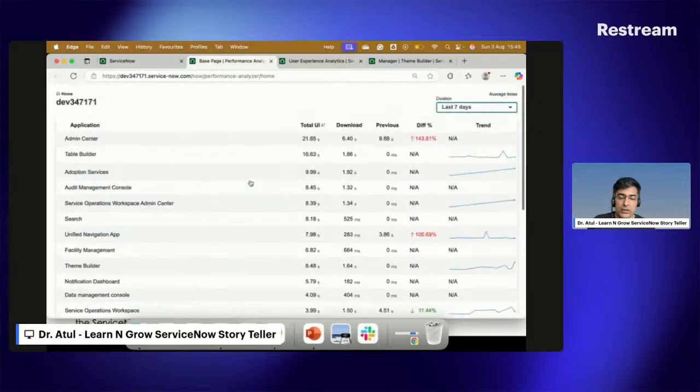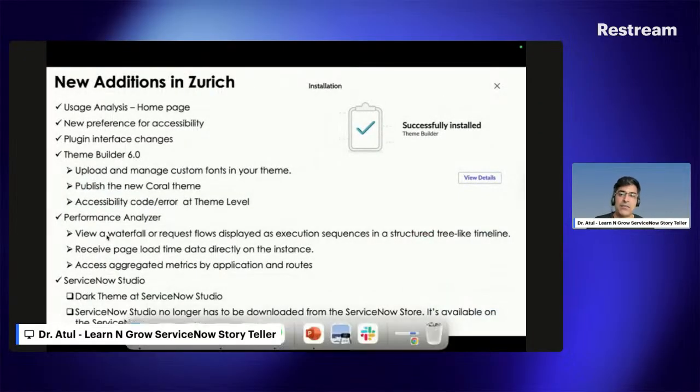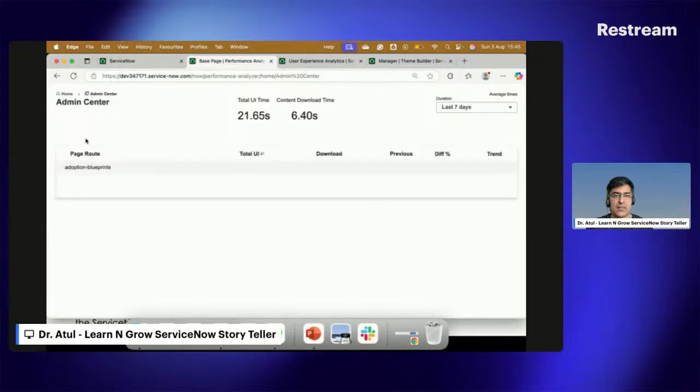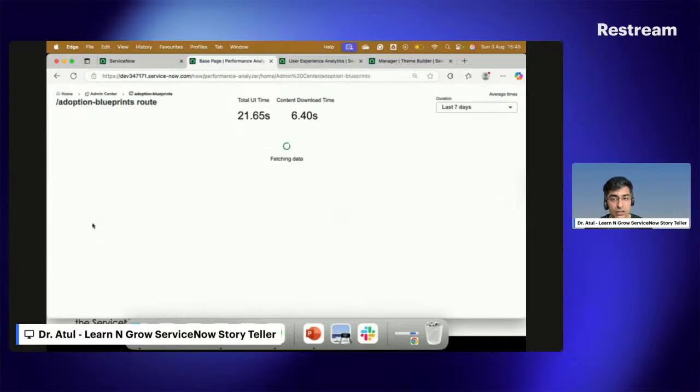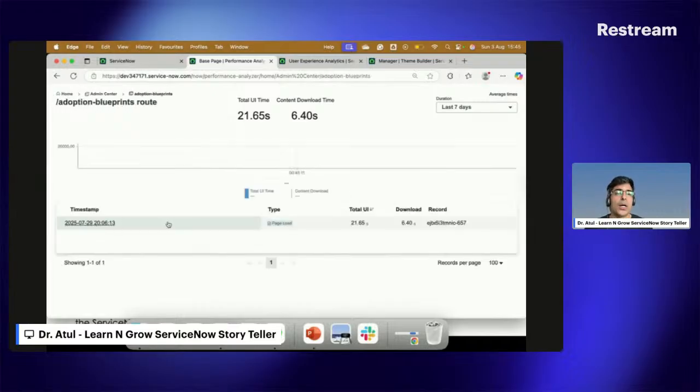Now, what it says, number one is this, number two, receive the page one. So you can click on the admin center and you can see the page route here, that Adoption Blueprint is taking this much time. And now if you click on this as well, you can go up to the timestamp level as well. So this is what is important, that Performance Analyzer is something new and it is part of the admin center.